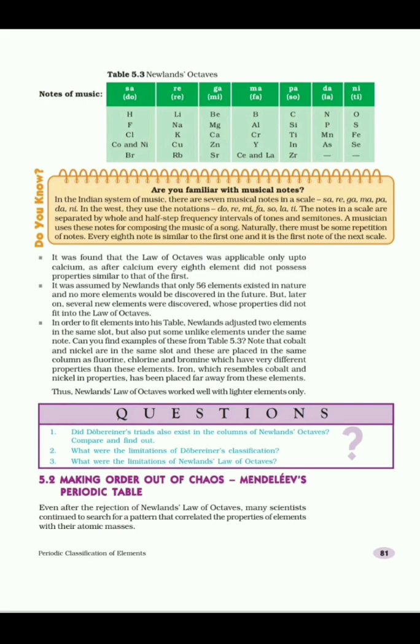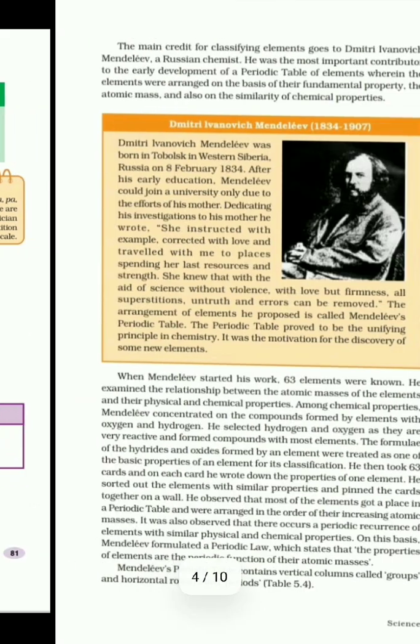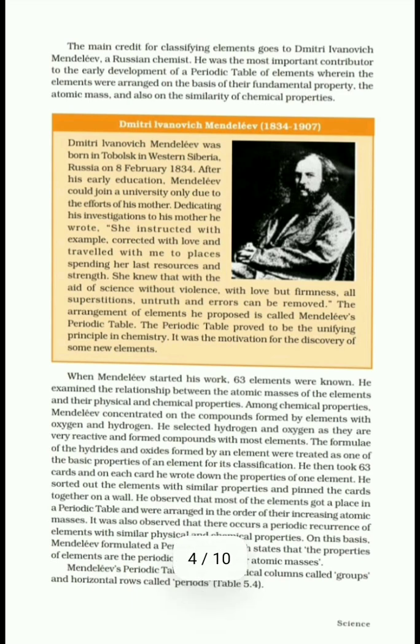In 1869, just 3 years after Newland's law of octaves, Dmitri Mendeleev, a Russian chemist, became the most important contributor to the early development of the periodic table of elements.